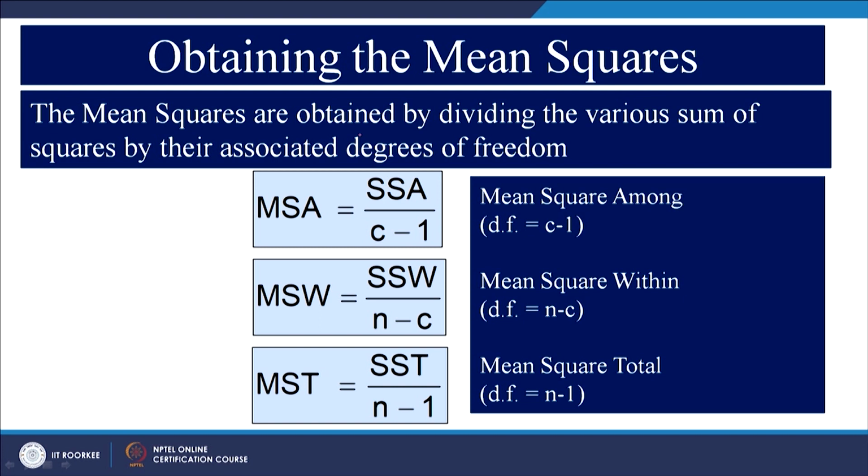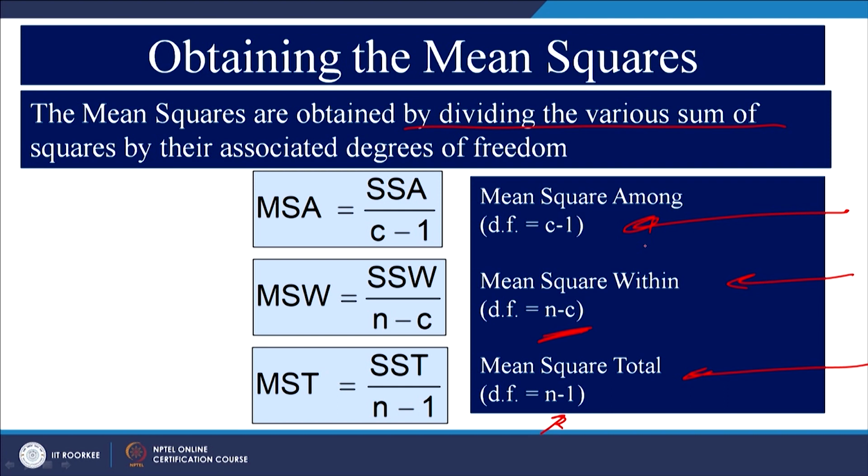The mean squares are obtained by dividing the various sum of squares by their associated degrees of freedom. The degree of freedom for total is n minus 1, for within group it is n minus c, and for among group it is c minus 1. What is c?